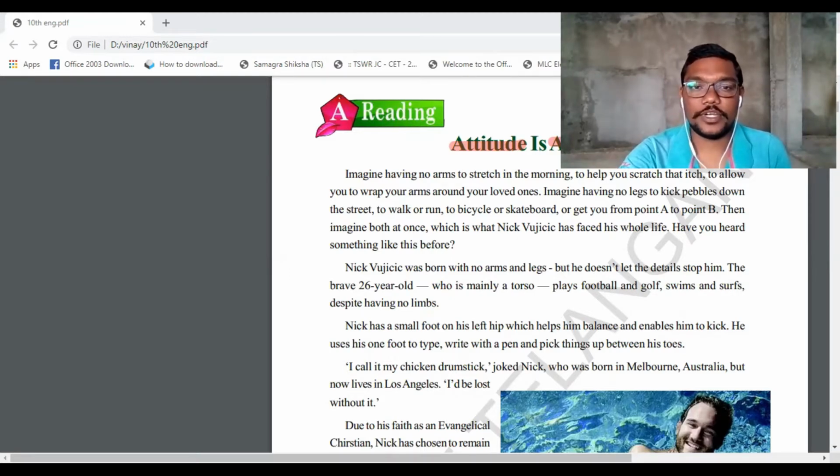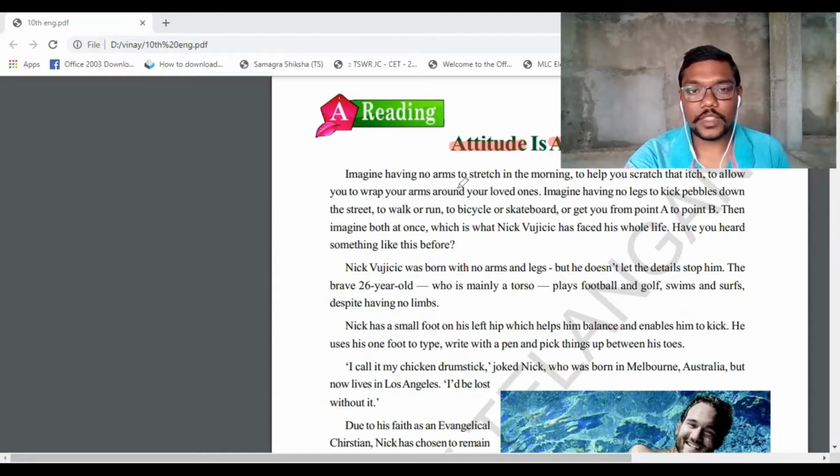Here I'll be reading, and you try to follow with your textbook. Wherever you get a meaning, try to write it there, so that while you are revising, it will be easy for you to revise. Okay. See, imagine having no arms or arms to stretch in the morning to help you scratch that itch, to allow you to wrap your arms around your loved ones.